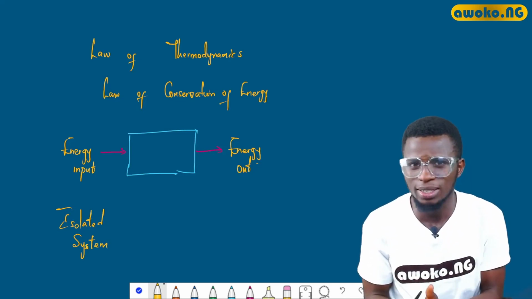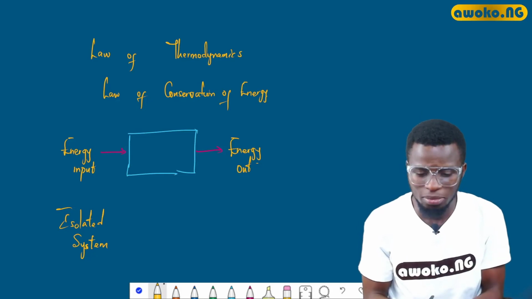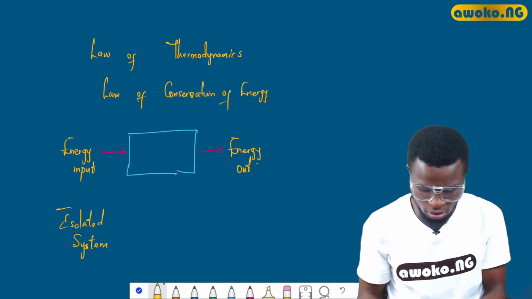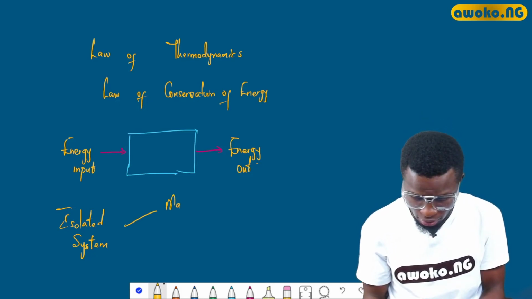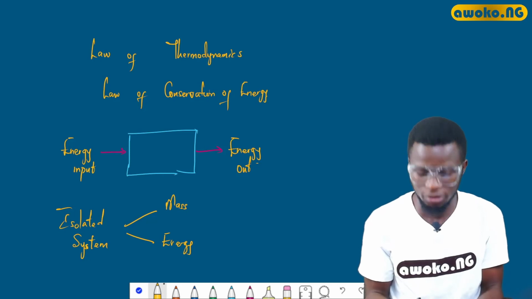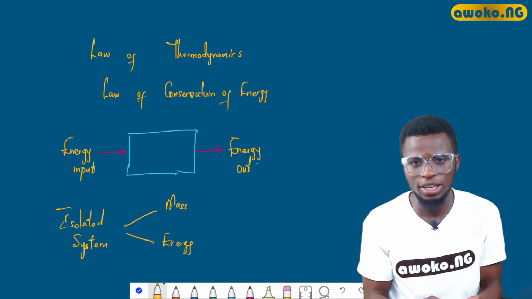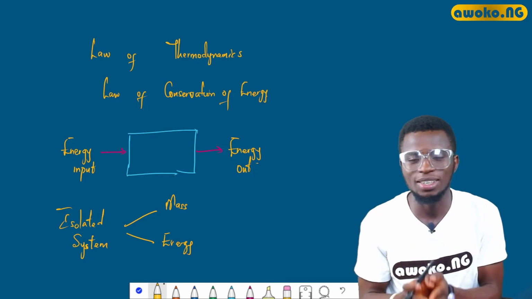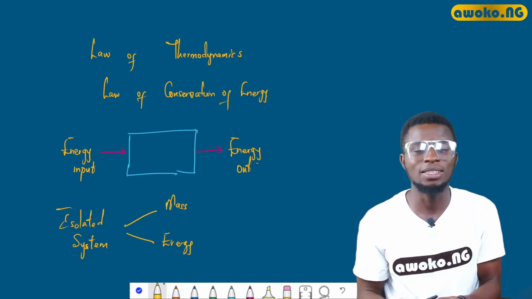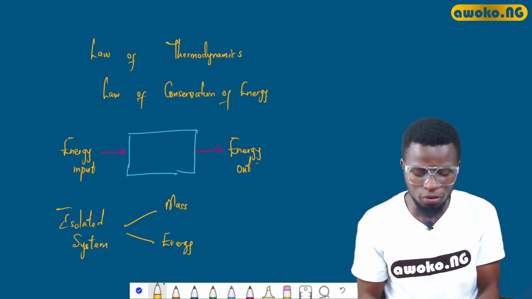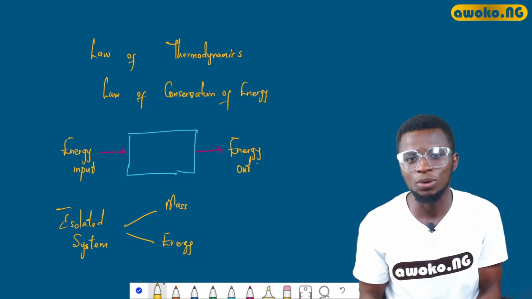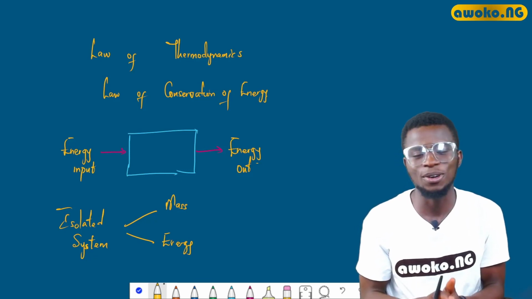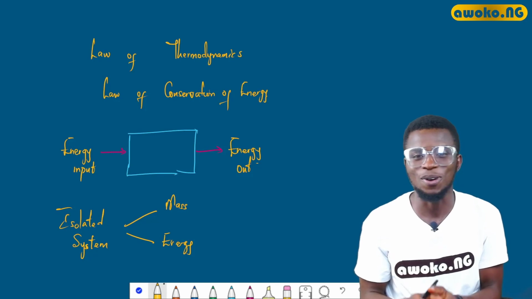And by isolated system, I mean a system that does not allow either mass or energy to enter or leave. So the same energy that is sent into the system is the same energy that leaves the system. And this is the basic concept of the law of thermodynamics or the law of the conservation of energy.